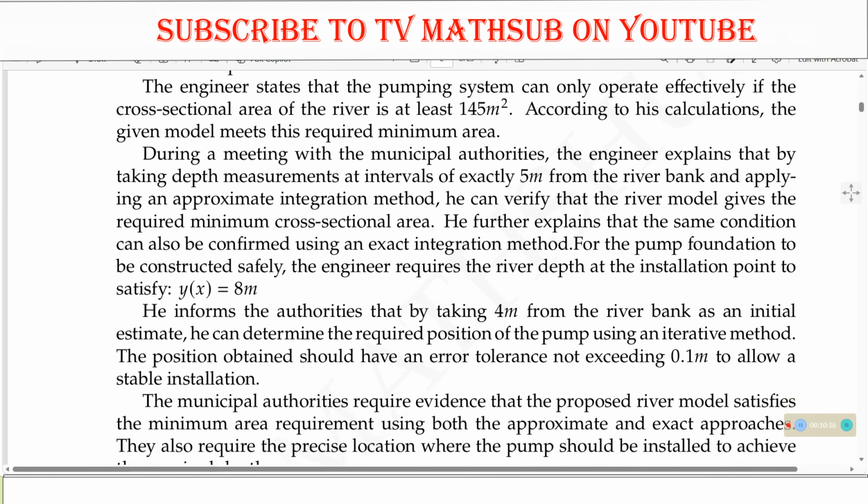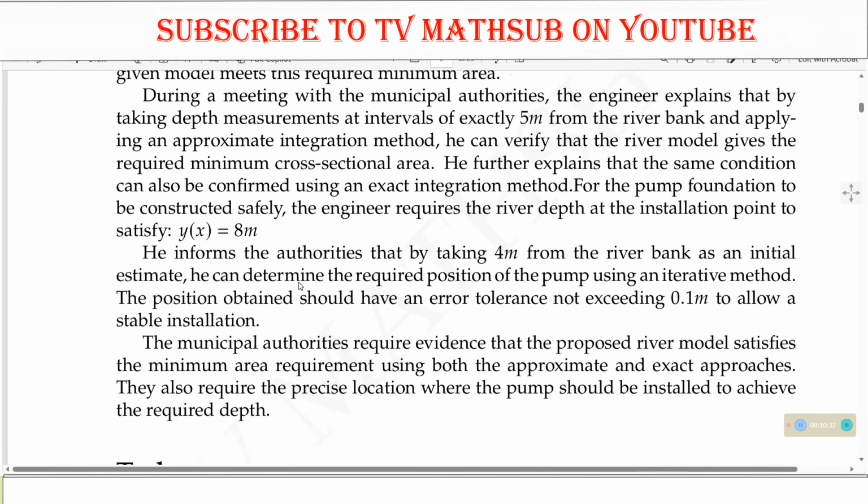For the pump foundation to be constructed safely, the engineer requires the river depth at the installation point to satisfy y of x equal to 8 meters. He informs the authorities that by taking 4 meters from the river bank as an initial estimate, he can determine the required position of the pump using an iterative method.